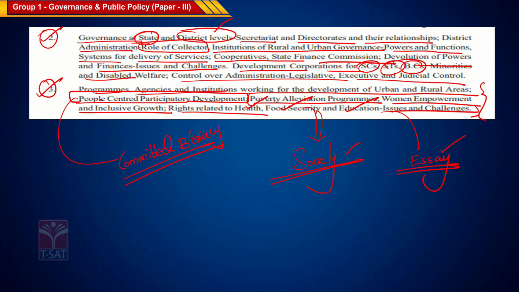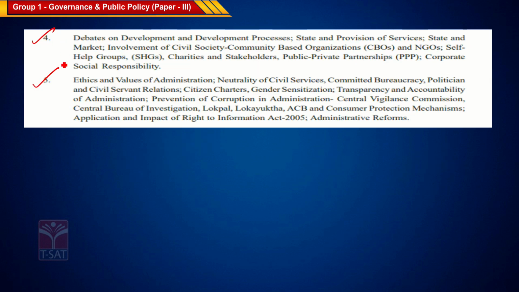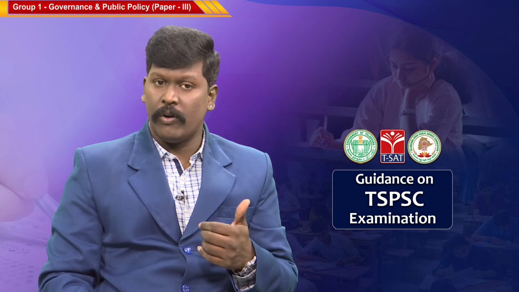So, this is how you need to read the subject. Now, if you look at the fourth chapter, debates on development and developmental process. See, there is a difference between development and growth. We need to know the difference between development and growth for us to understand what is developmental process. So, developmental process is a different scenario altogether.